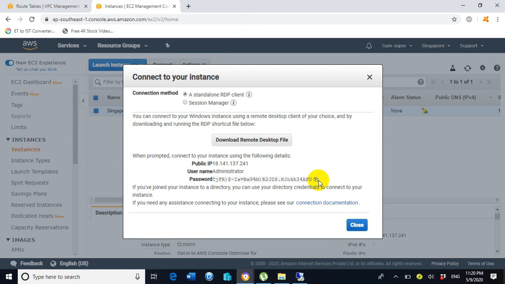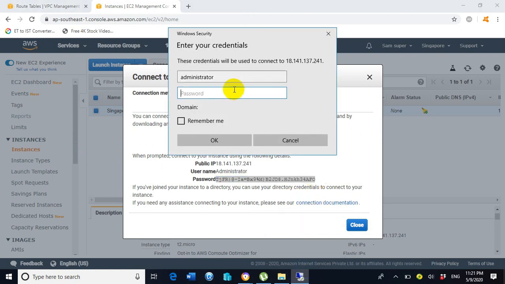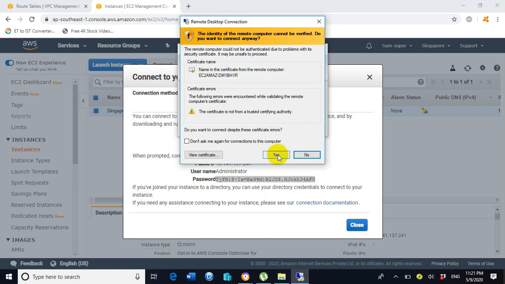Now copy the password and paste it on the RDP console. Click on OK, click on yes.